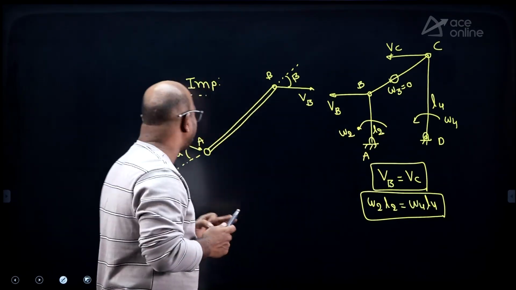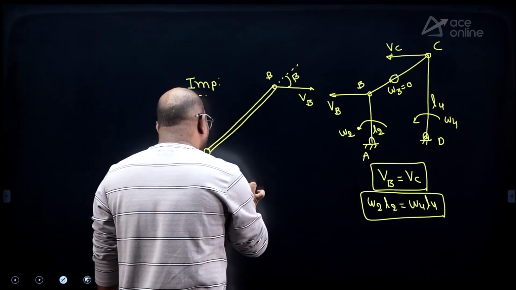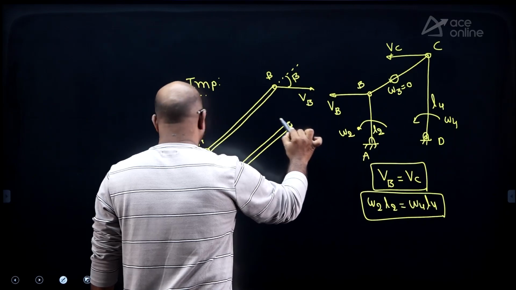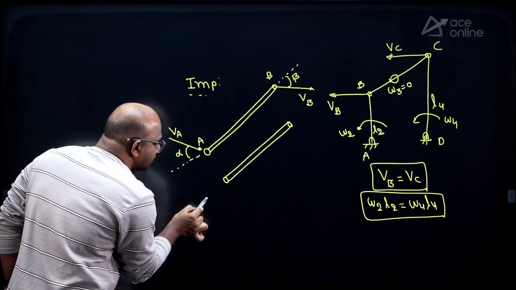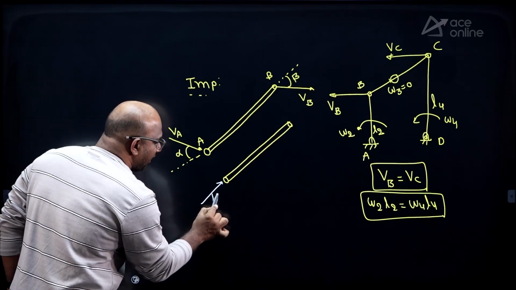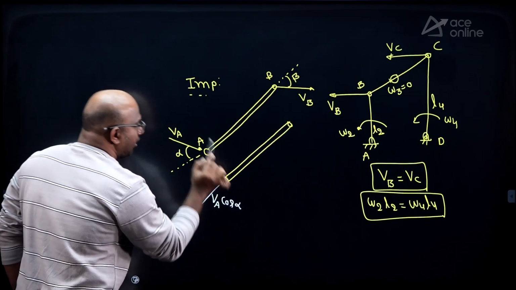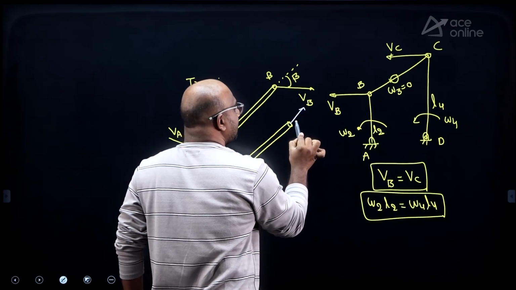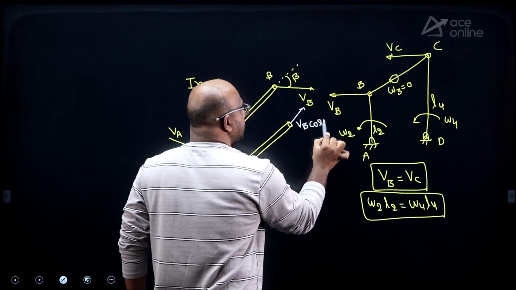So what can I say? Resolve this one along the link direction. If I resolve, I am going to get VA cos alpha on this side. Next, VB resolved in this direction gives VB cos beta.